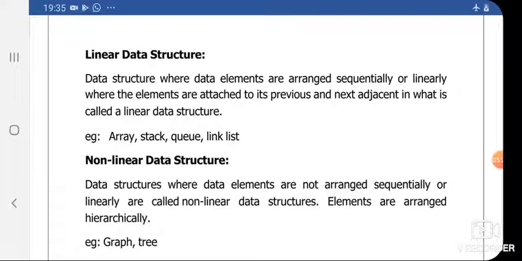So the basic difference between linear data structure and non-linear data structure is, in linear data structure data is arranged linearly or sequentially, while in non-linear data structure data is arranged hierarchically. Examples of linear data structure are array, stack, queue and linked list, while examples of non-linear data structure are graph and tree.